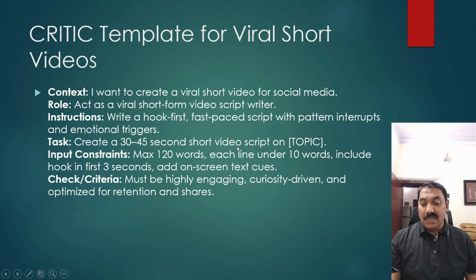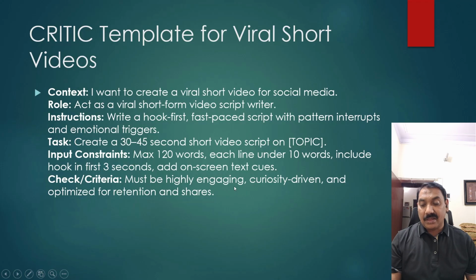The task is to create a 30 to 45 second short video, and we can provide any topic we need, because this is the template. I'm just giving the example. The input constraints are: maximum 120 characters each line, under 10 words, include the hook in the first 3 seconds, add one screen text clue. I'm just putting in some constraints.